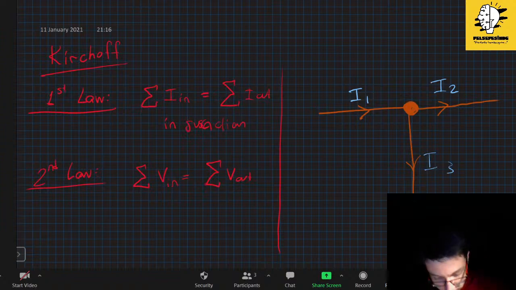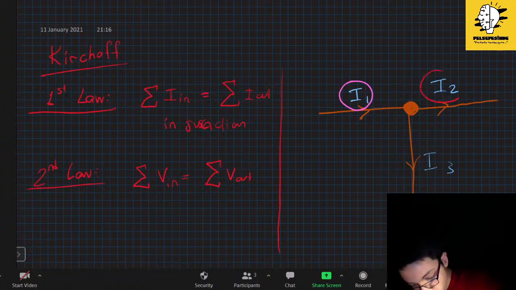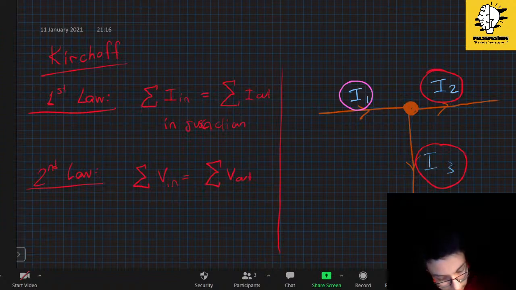Therefore, let's look at I1. I will circle the ones that are entering the junction, the currents that are entering the junction. So I1 is definitely entering the junction. And let's mark the ones that are emerging from the junction with the red color, I2 and I3. Since we said that current in and current out have to be equal, can't we say that I1 has to be equal to I2 plus I3, right?